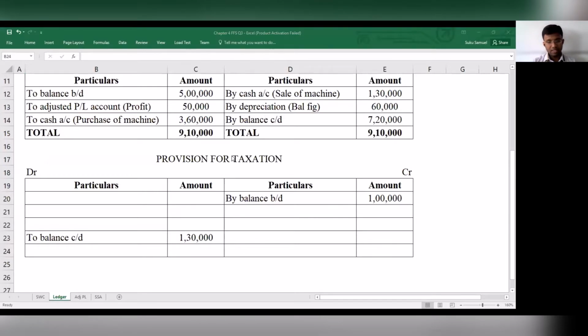And next is taxes paid during the year. Taxes paid during the year amounted to 1,40,000. So you have made a payment of tax, to tax paid.